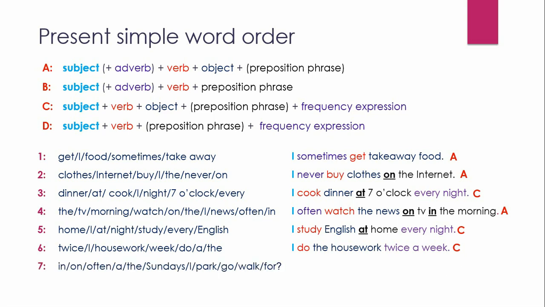Number 7. In, on, often, the, Sundays, I, park, go, walk, for. I often go for a walk in the park on Sundays. This is structure B with 3 preposition phrases.